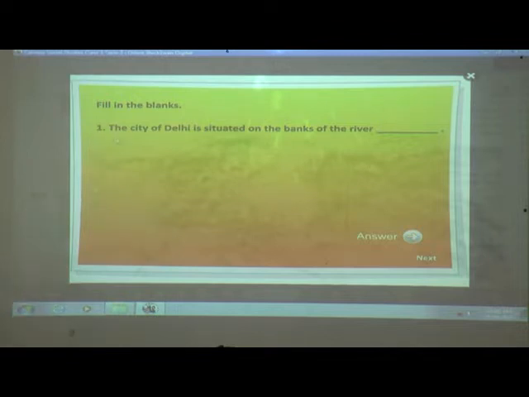Number 1. The city of Delhi is situated on the bank of the river dash. Where is Delhi situated, on which river? Come on children, tell me the answer. What will be the correct answer? Yes, Yamuna. Very good. The city of Delhi is situated on the bank of the river Yamuna. Understood children? Where is it situated? On the bank of river Yamuna.